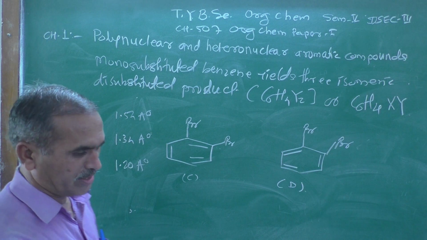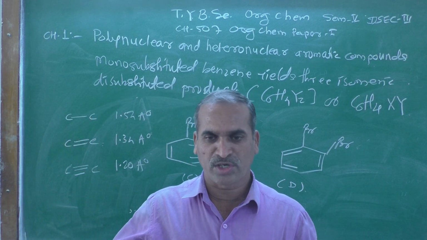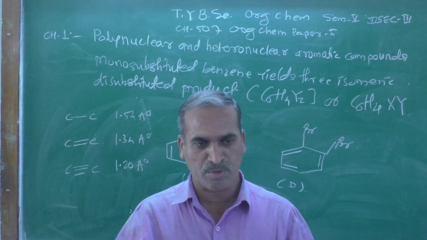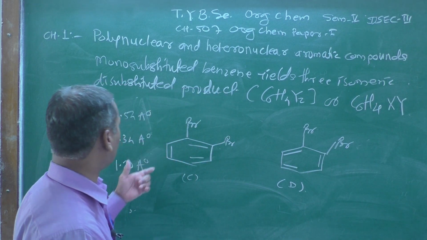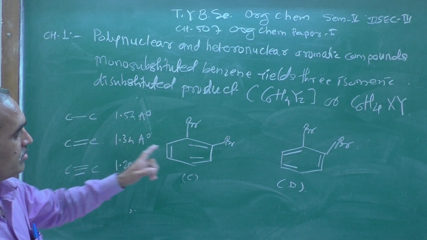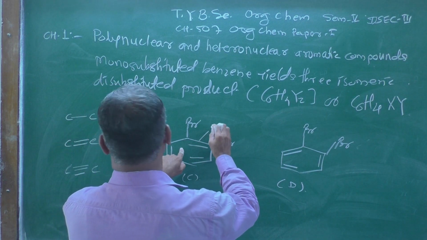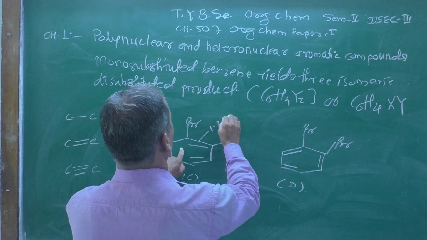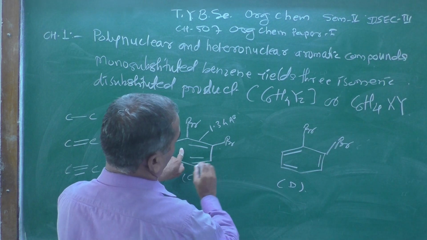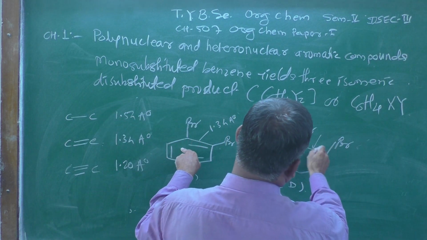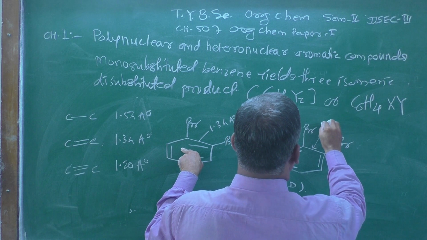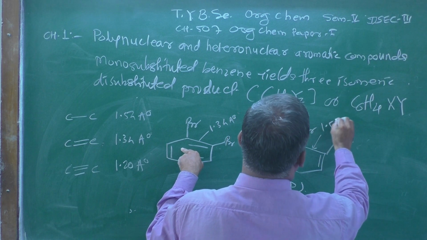As the bond order increases, the bond length decreases. Shorter the bond length, and therefore, if you see here, this bond length should be 1.34 angstrom. Here the single bond should be 1.54 angstrom.